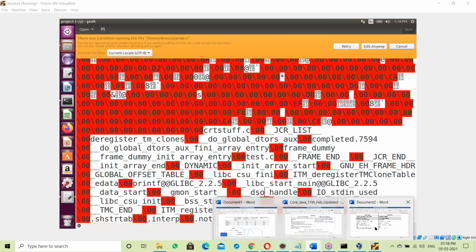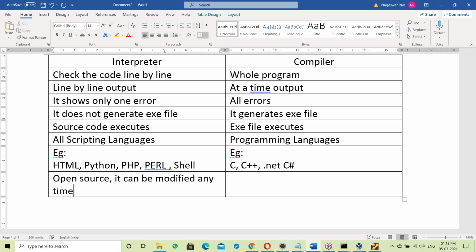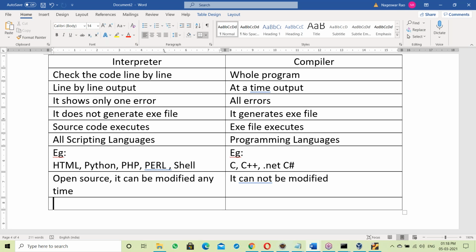Okay. So interpreter based is open source. Open source means it can be modified anytime here. Compiler based cannot be modified. It's not open source. Cannot be modified. Okay, right?